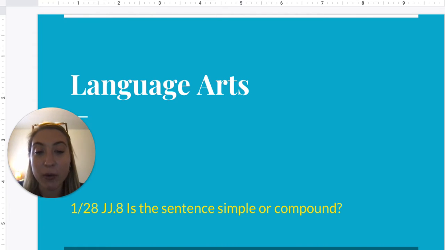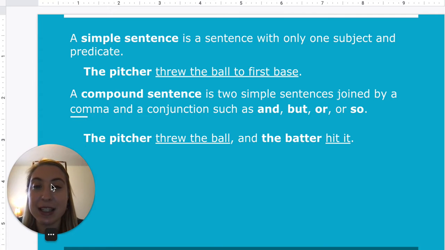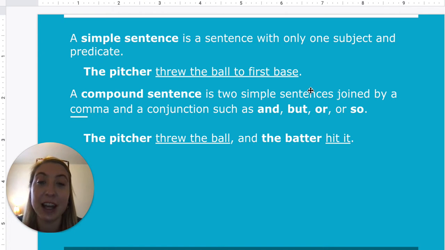Today we're going to be going over whether a sentence is a simple sentence or a compound sentence. A simple sentence is a sentence with only one subject and one predicate. So, the pitcher threw the ball to first base. We have one subject, the pitcher, and one simple predicate, threw the ball to first base. So that means it is a simple sentence. There's only one person, and he only did one thing, threw the ball.